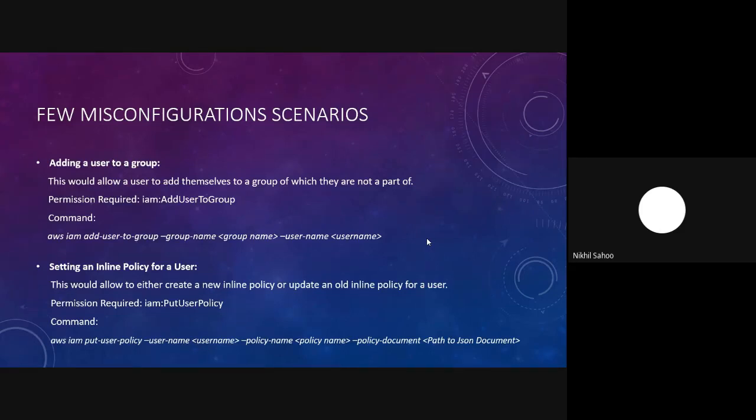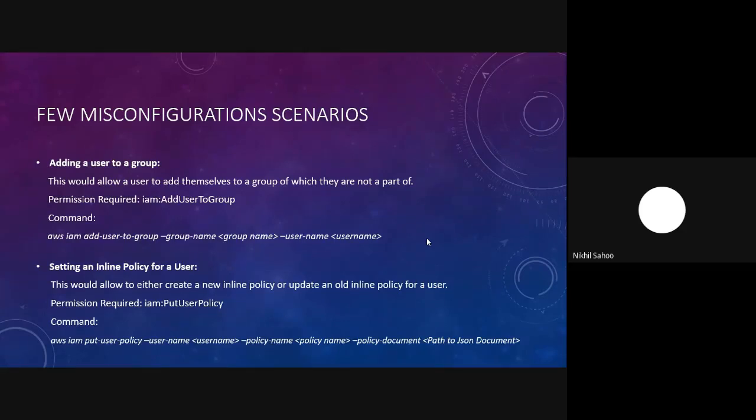And then we also have something like setting an inline policy for a user. So this would basically allow us to create a new inline policy or update an old inline policy for a user. And the permission required here is PutUserPolicy. Whenever we have this particular PutUserPolicy, we can create a new inline policy, or we can also update an old inline policy by attaching a policy document specifying the action and the resource parameter with a wildcard, which would eventually give us full administrative access over that particular AWS account.